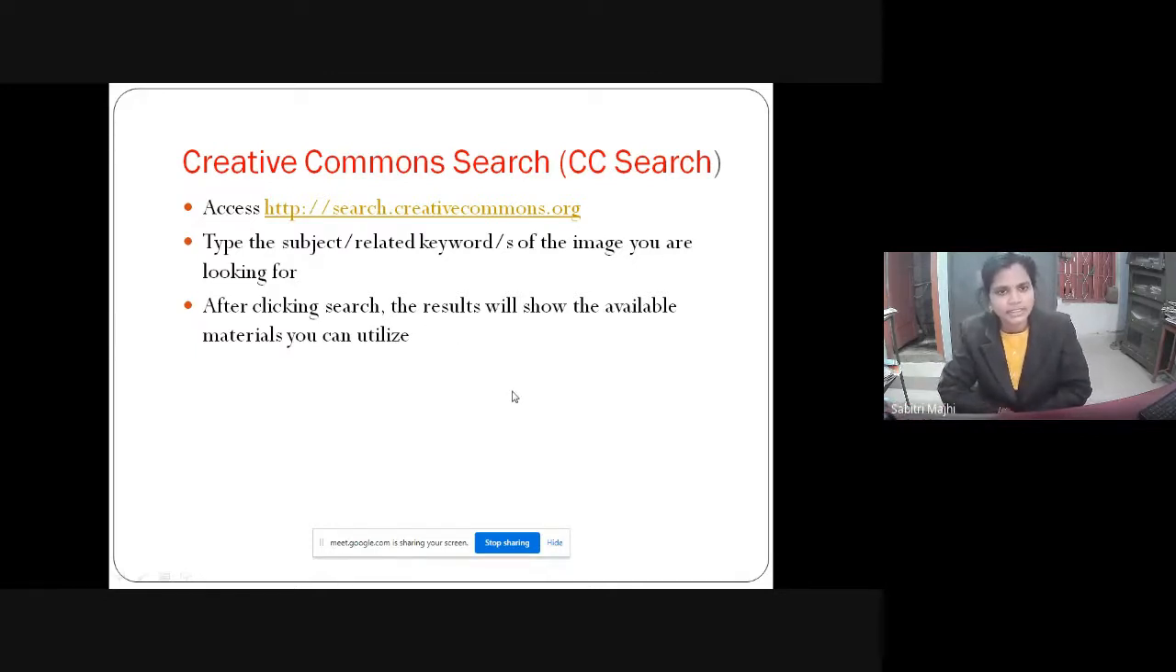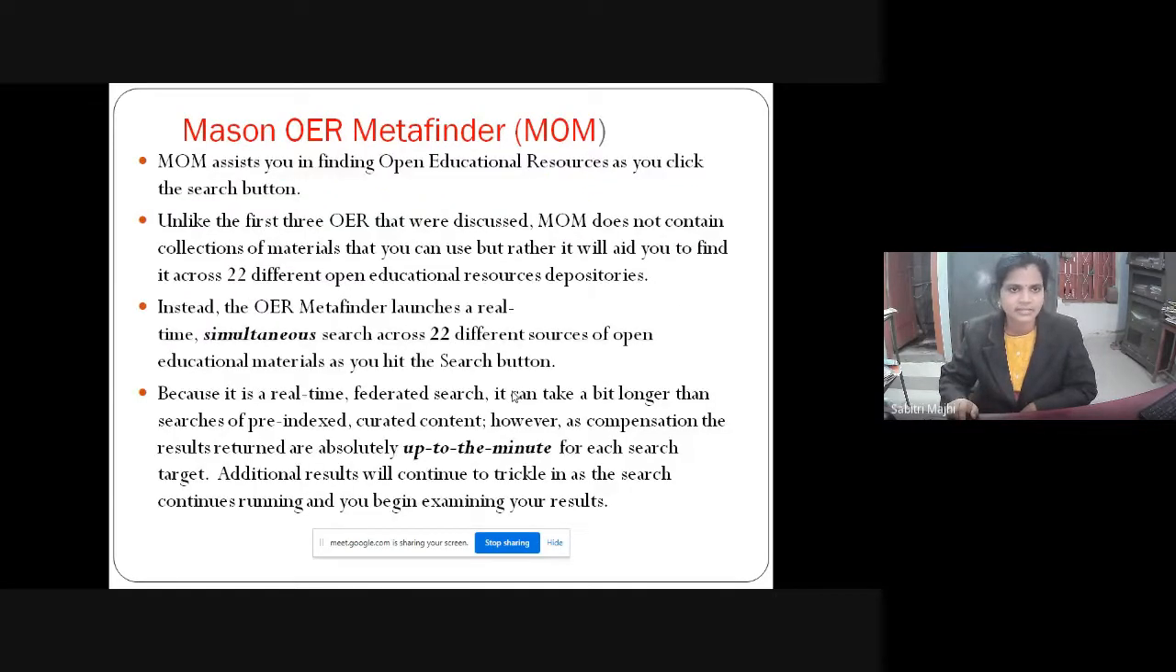So, come to the next source from where you can find OER. This is a very popular source, Creative Commons Search, from where you are giving the license to your educational resources. This Creative Commons Search provides you the facility for finding OERs. So just open search.creativecommons.org, then type the subject or related keyword you want for retrieval, or any images you want to search. Then after clicking on that, you will get the results.